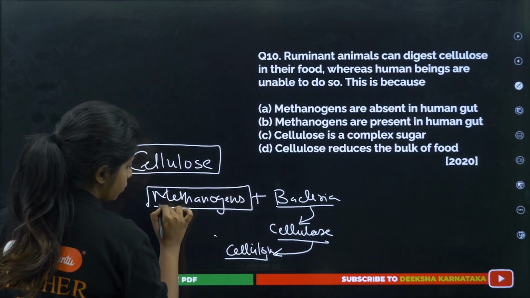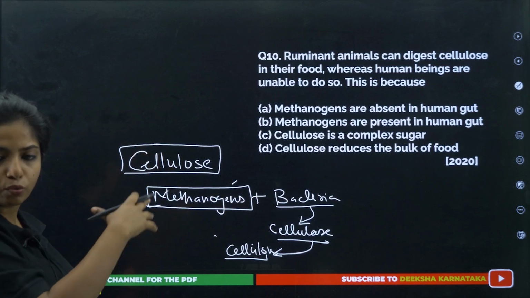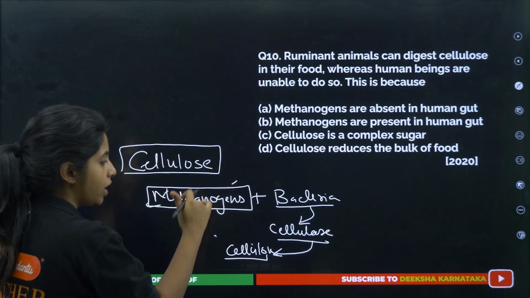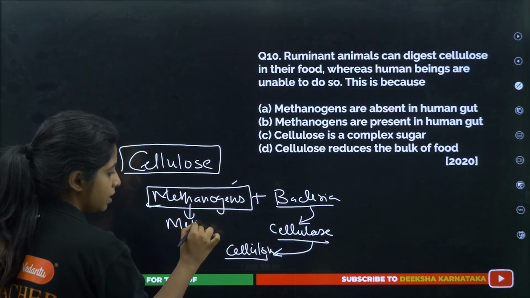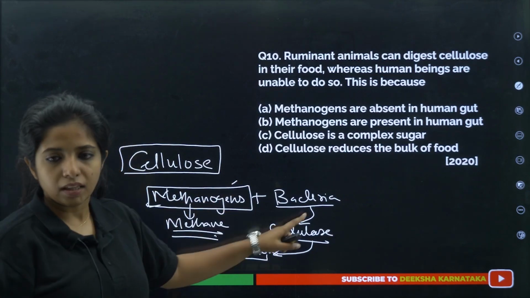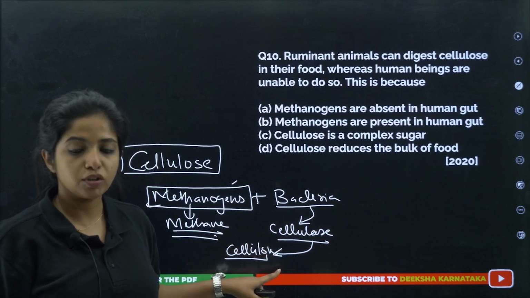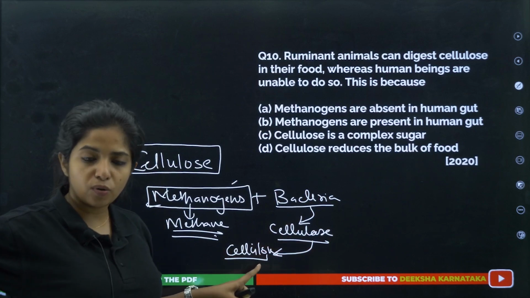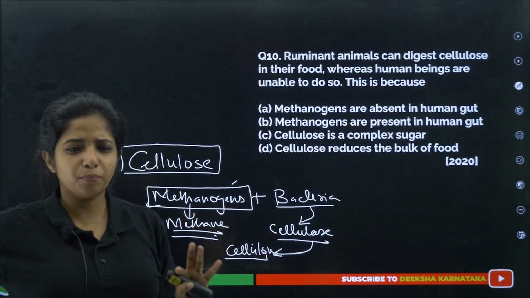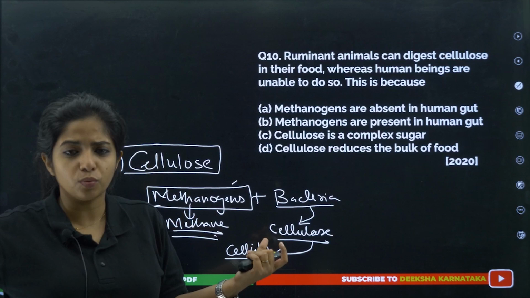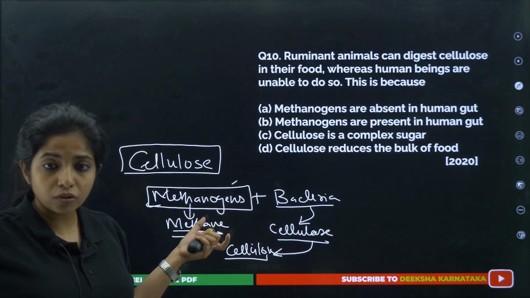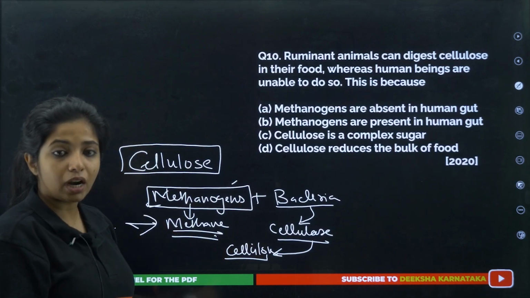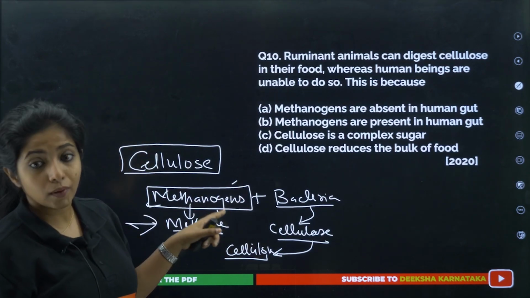How? They are going to act on the hydrogen and everything which is produced during the breakdown of things, such that there is no hydrogen. Instead, the hydrogen and the carbon dioxide together are made into methane. And now since there is no hydrogen, this bacteria can easily act on cellulose through cellulase. So I'll tell you once more, this bacteria which brings out cellulase for breakdown of cellulose has just one condition: please do not put me in an area where there is too much hydrogen, I won't be able to work really well. So methanogens act on the hydrogen as well as carbon dioxide to produce what, my dear children? Methane. So that problem is sorted. These guys have to be together, and that's when it works properly.